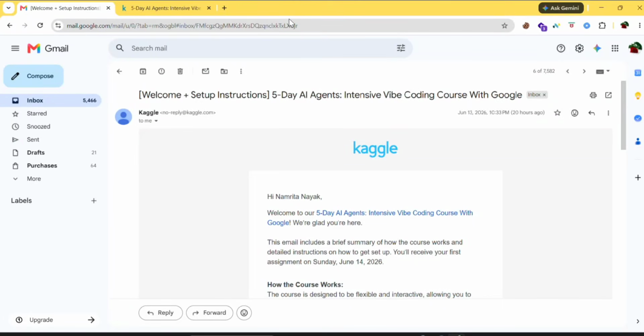Everyone. So finally there is mail from Kaggle about our setup instruction for the 5-day AI agents intensive vibe coding course with Google. So let's see what the mail is about and what are the further steps we need to do.